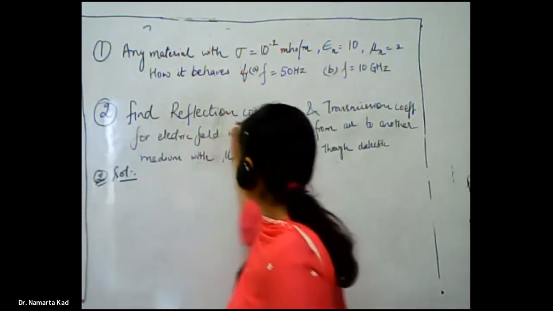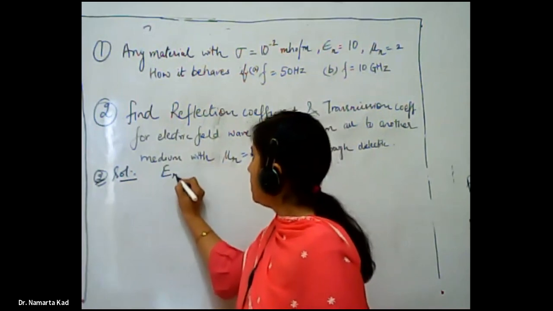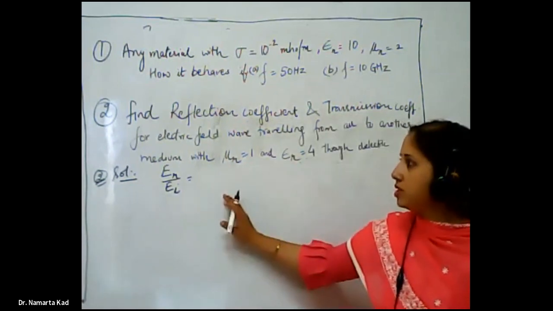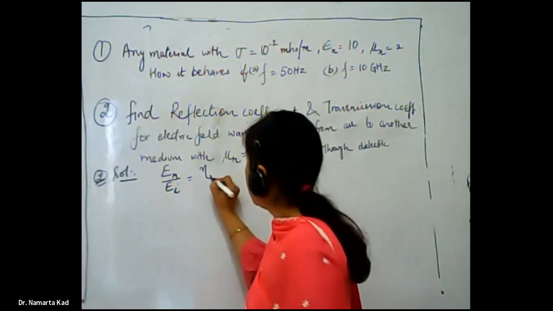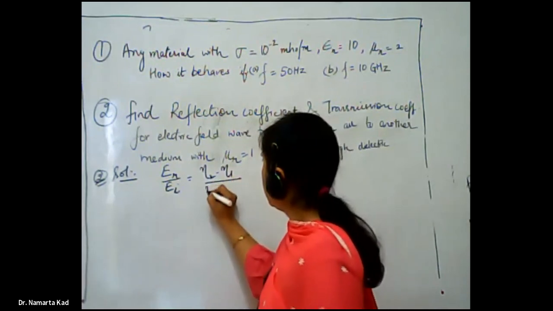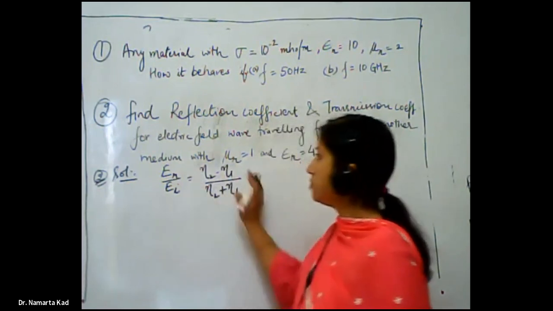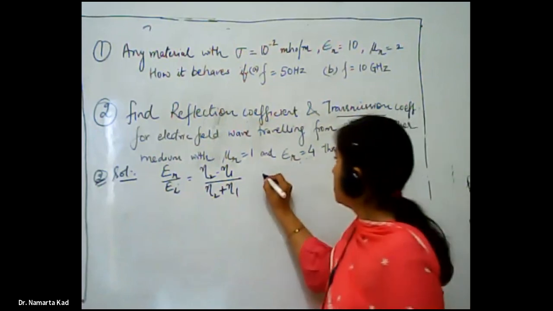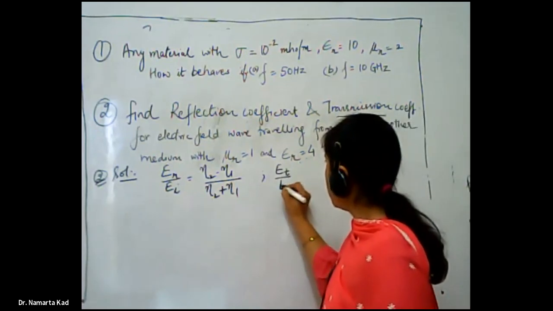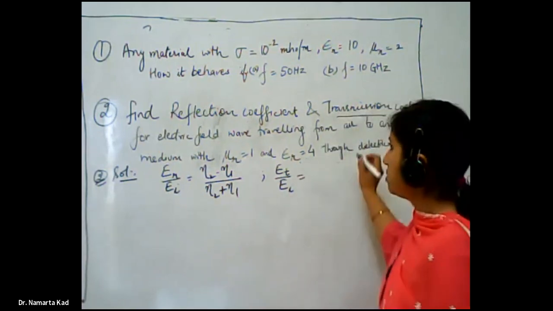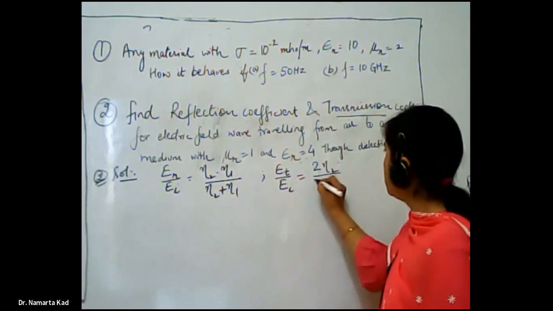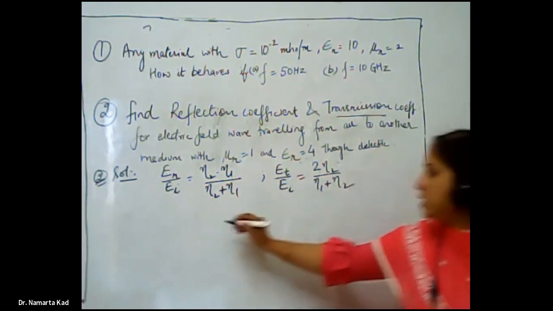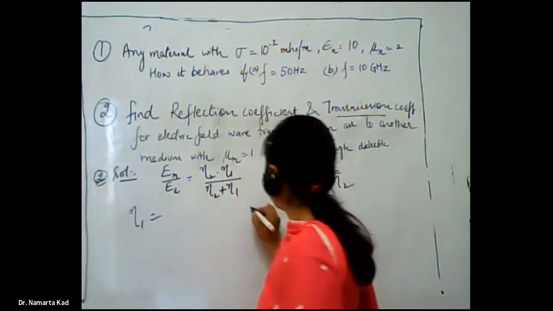So for the second numerical solution, what is the reflection coefficient? It is ER upon EI, which we did in the derivation, and the formula is eta 2 minus eta 1 divided by eta 2 plus eta 1. For the transmission coefficient, it is ET upon EI, and the formula is 2 eta 2 upon eta 1 plus eta 2. So the main task is to calculate eta 1 and eta 2.